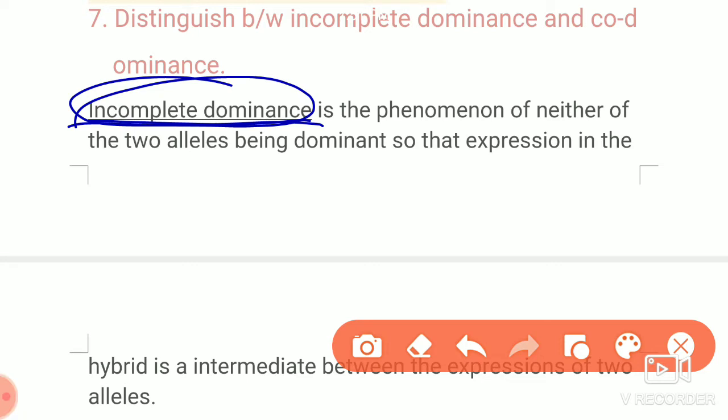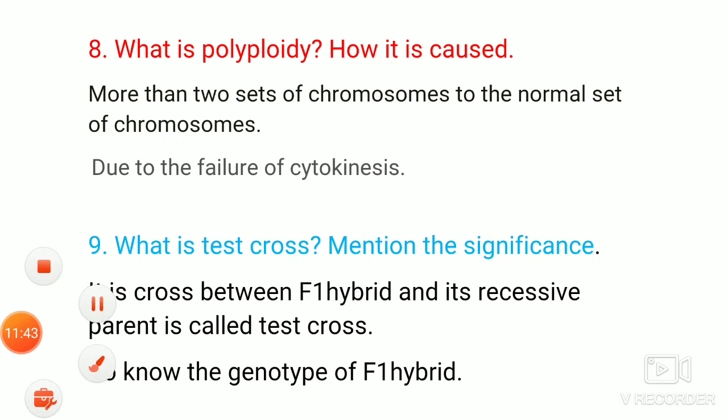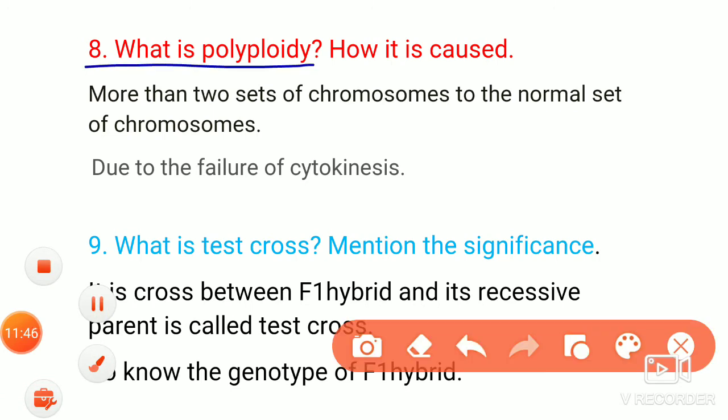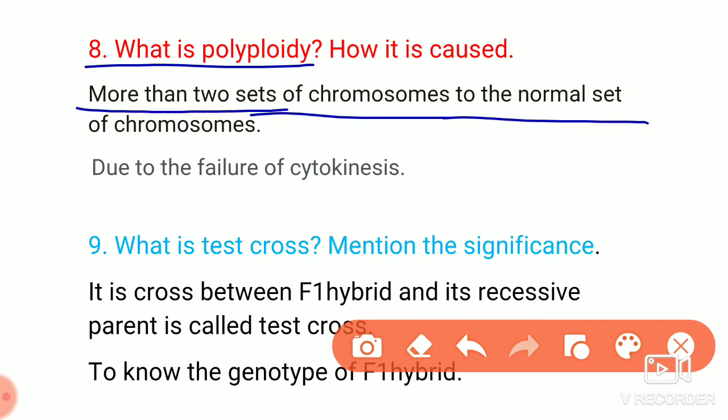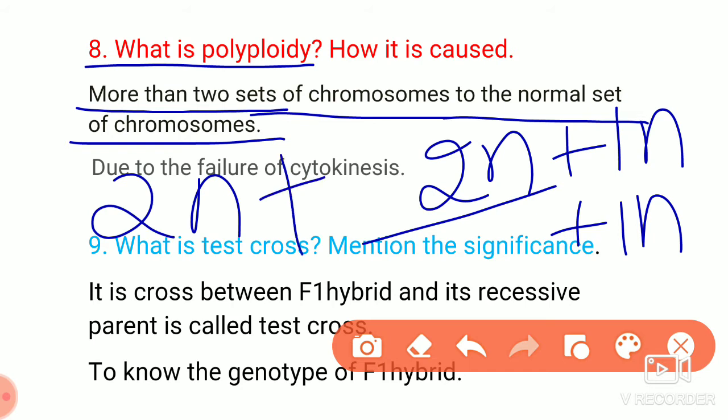Then the next question: what is polyploidy? Here the definition you have to write is more than two sets of chromosomes compared to the normal set of chromosomes. If it is already in a 2n condition, if one more set of chromosomes, that is 1n, is added, it will be 3n.